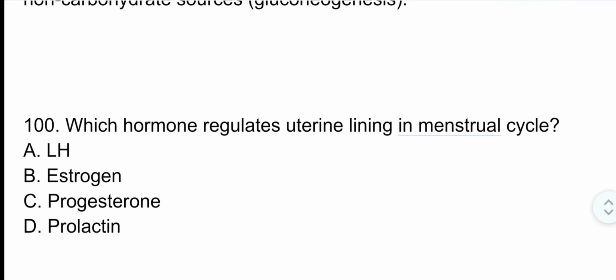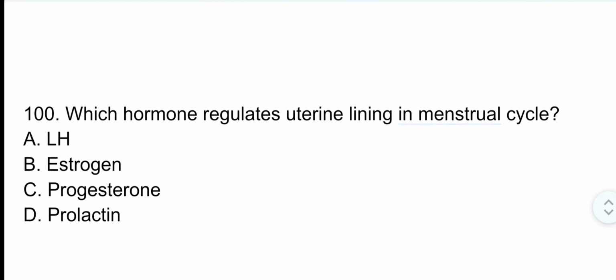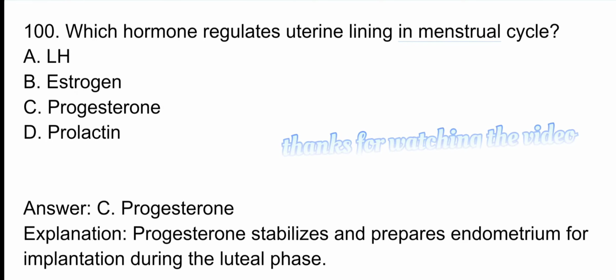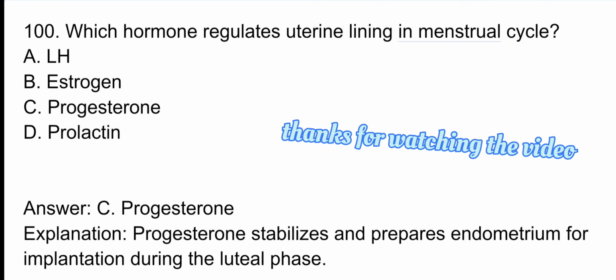Question number 100. Which hormone regulates uterine lining in the menstrual cycle? Correct option is option C. Progesterone. Progesterone stabilizes the endometrium for implantation during the luteal phase.